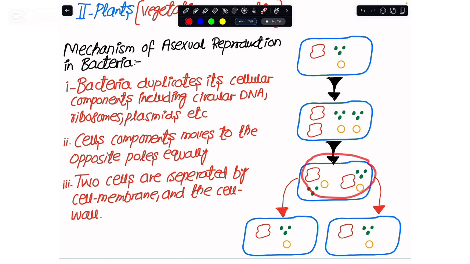In the last step, two cells are made, their cell membranes and cell walls separate, and ultimately we have made these two bacterial cells.